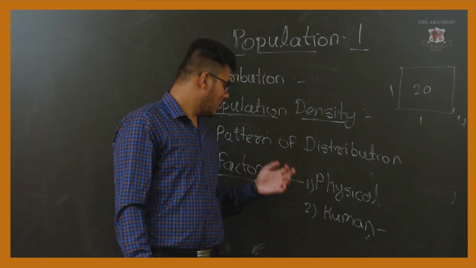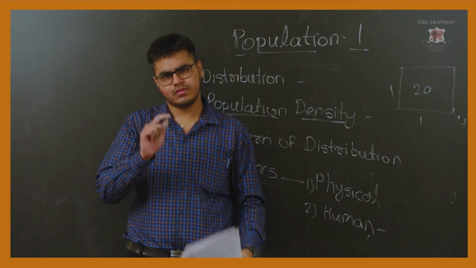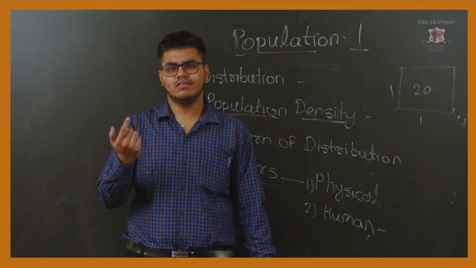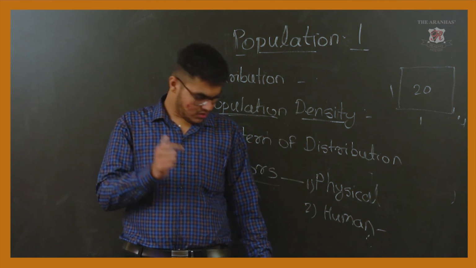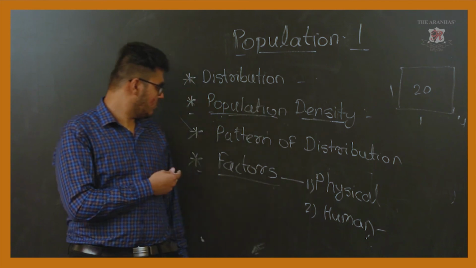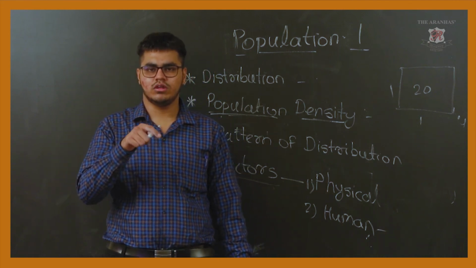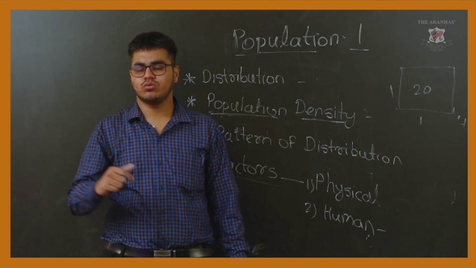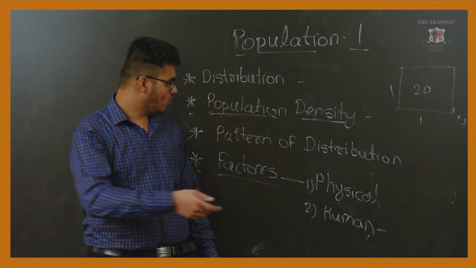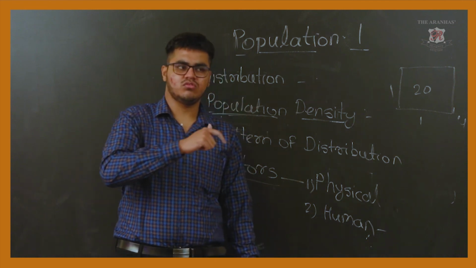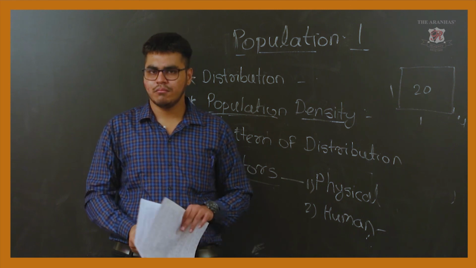After that, we studied the coastal regions and the plains, which are densely populated. We also studied the Amazon River Valley, where due to the thick, dense forest the population is less. So all these patterns affect the population unevenly.